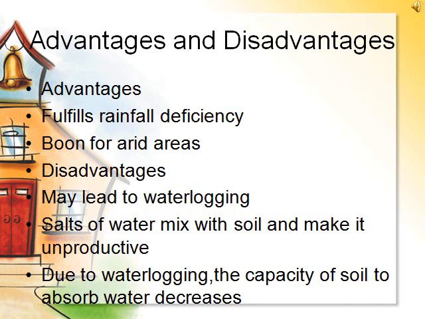Now, disadvantages. At some places where the perennial unlined canals flow at the ground level and between raised high banks, the water table may reach the surface and make the once cultivable soil completely waterlogged. Complete saturation of the soil with water may give rise to swamps. Secondly, in the canal irrigation, where the water table is a few feet below the ground, the alkaline salts come to the surface, mix with the soil and make it unproductive. Thirdly, due to waterlogging, the capacity of soil to absorb water decreases.